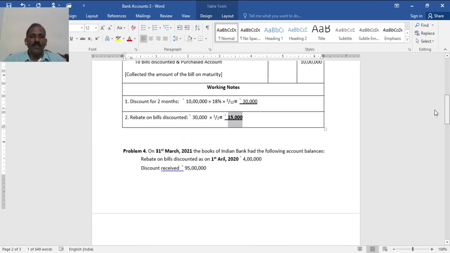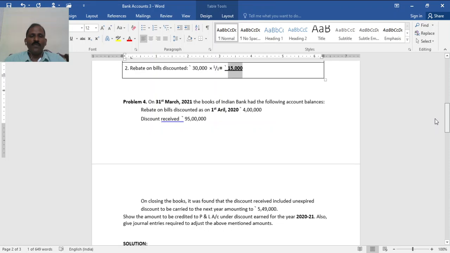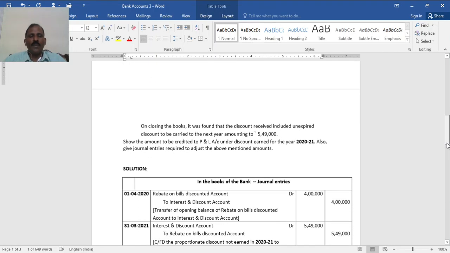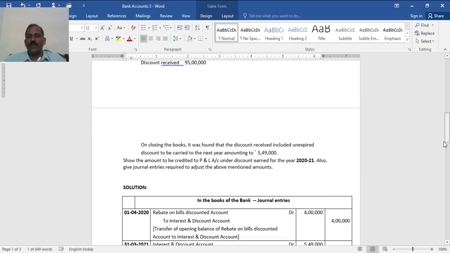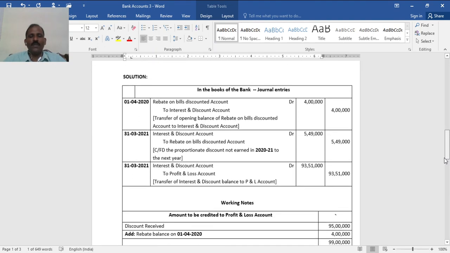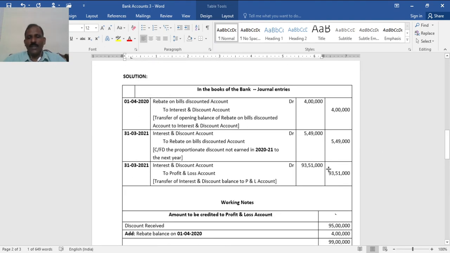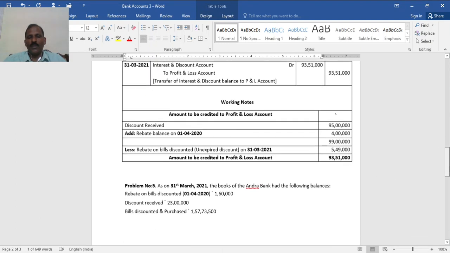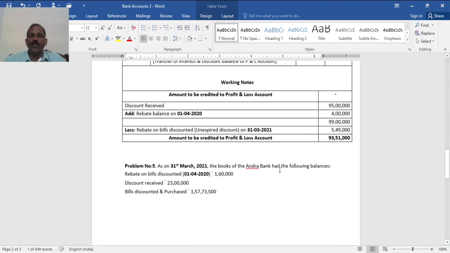For the receipt, one entry can be passed if you want: cash to discount or bank to discount. The difference is actually 993. You see, add and less: 95 received, add the opening, less the closing. Thereby you will get the amount to be credited to the profit and loss account. This is about the 4th problem.